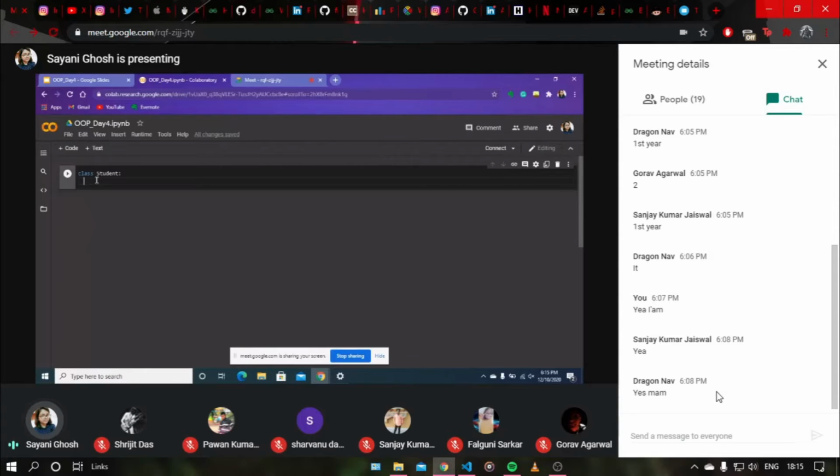So what are attributes? Attributes can be any property of the class. That means it can be, suppose, a name, a roll number, admission number, birth date, or anything like that. These are called attributes, and functions inside the class are called class methods. Now we will be using a class method, that is def __init__. I have written double underscores, then init, then again double underscores. So what is this?